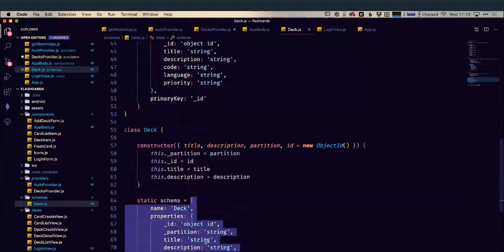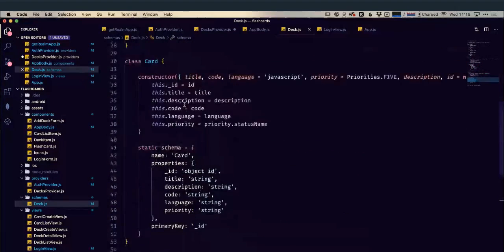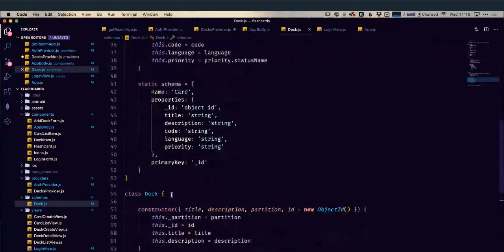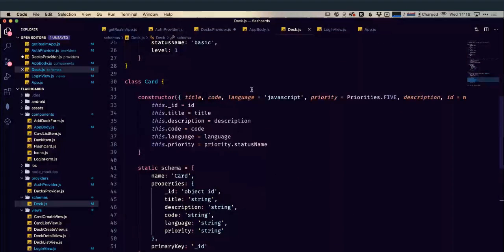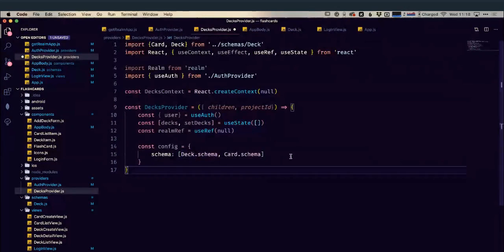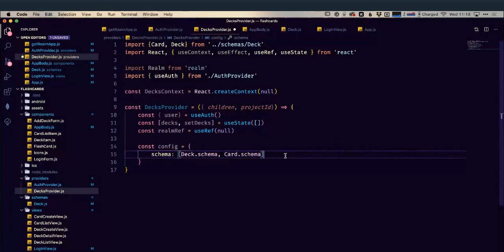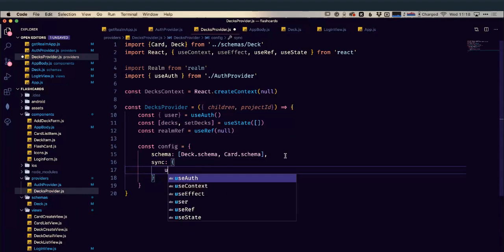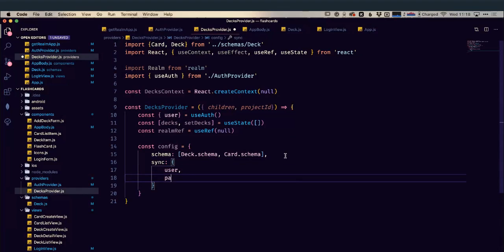But defining a class with a constructor that allows us to create a new card object or a new deck object makes things easier later on, which you'll actually see in a moment when we go to create a deck. But it'd be just as valid to pass in the dictionary and nothing else here. So we know which schemas we're interested in. We're interested in deck, we're interested in card, and now we need to tell it what to sync. So first of all, we're going to give it reference to our user, so our authenticated user, and then we're going to tell it what our partition value is as well.